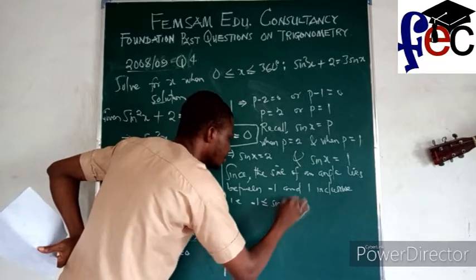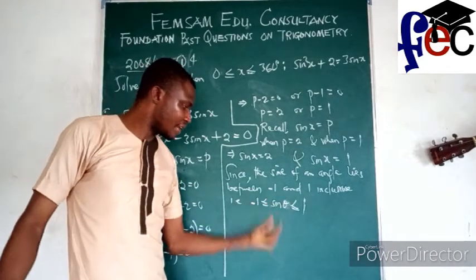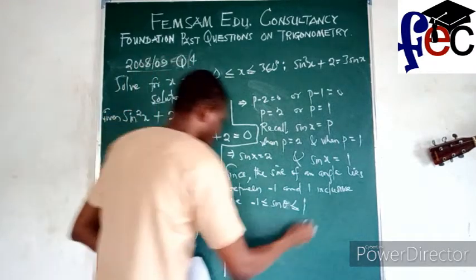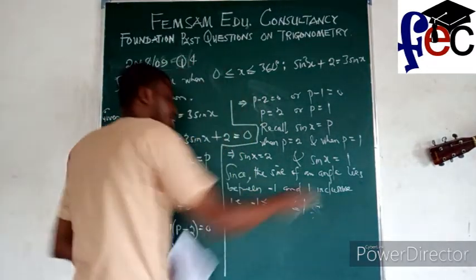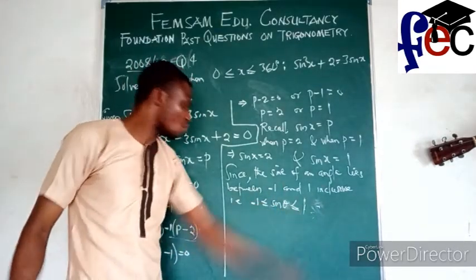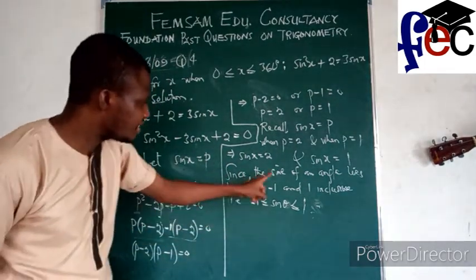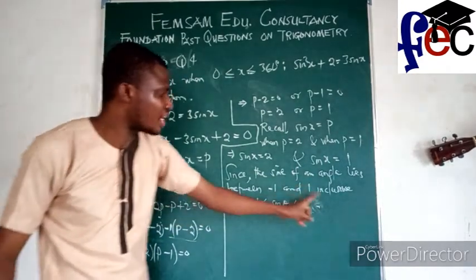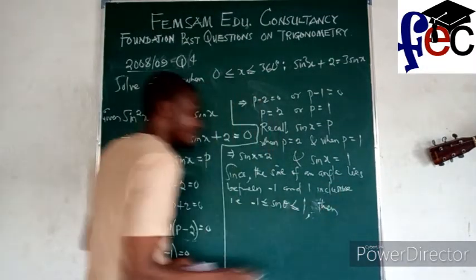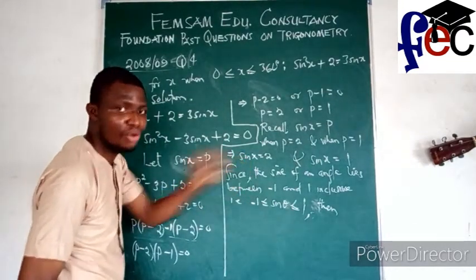Oh, okay, let me use theta. In fact, you can say that the absolute value of sine theta is less than or equal to 1 from this statement. You can imply. But don't let us imply, just know that the absolute value of sine of this lies between, is 1. So if that is the case, since the sine of an angle lies between -1 and 1 inclusive, then that will make me terminate this. This can no longer hold.